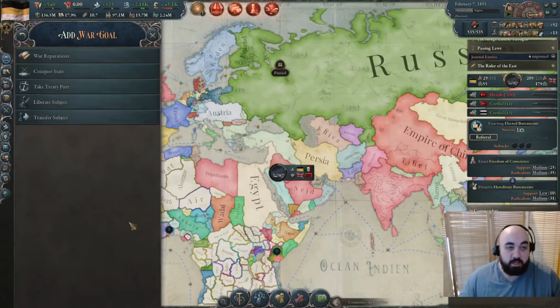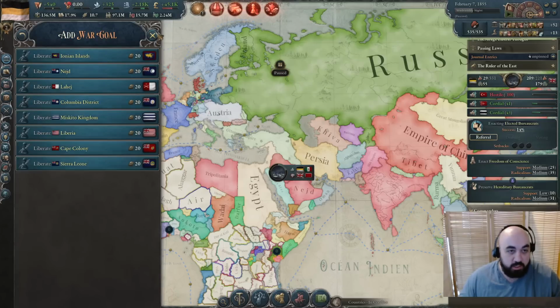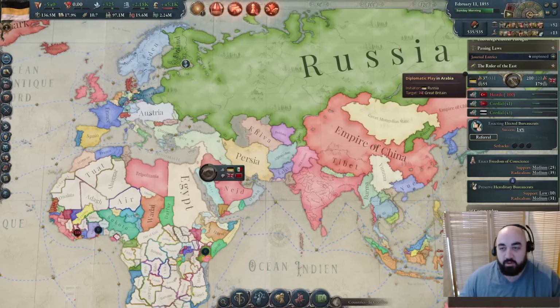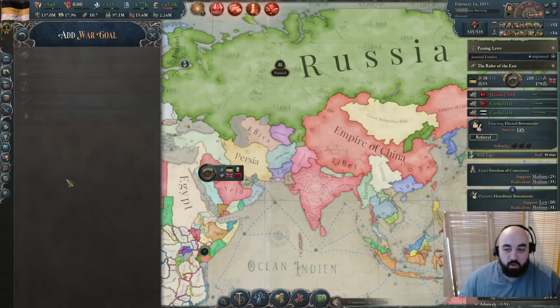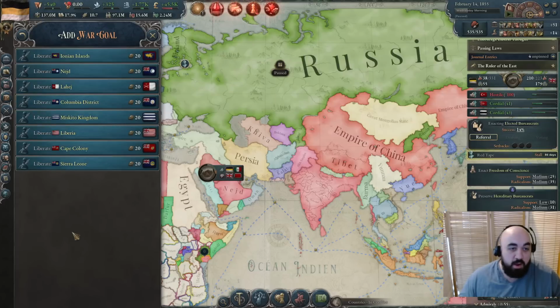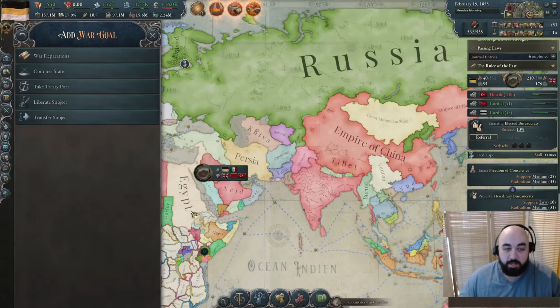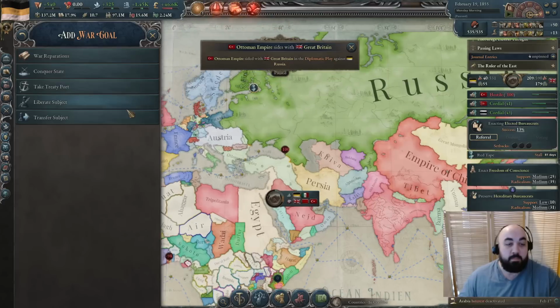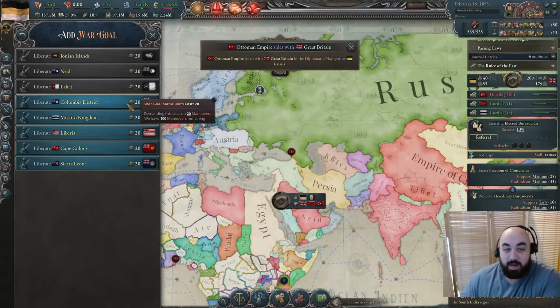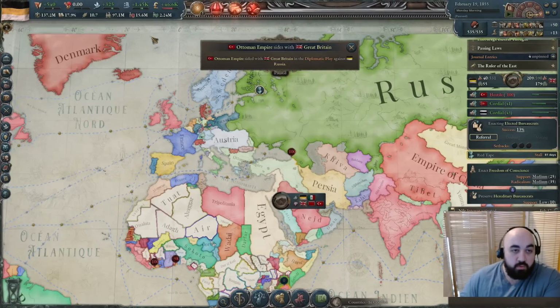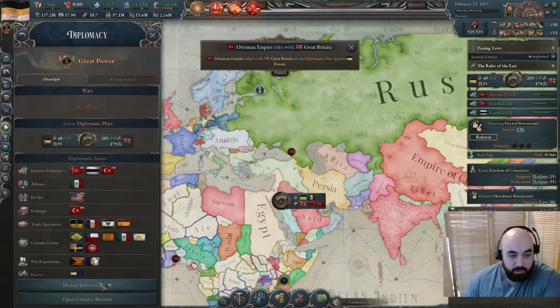We have liberate subject. We do not have the interest yet, it looks like. Alright, yeah, we don't have the interest yet, but the whole idea here is we just want to kneecap the UK. We're just waiting to see our interests get activated. The Kebab sides with Great Britain, so this is not ideal, but we want to... Ooh. Now, why can't...